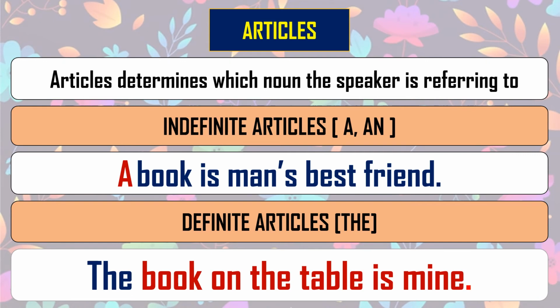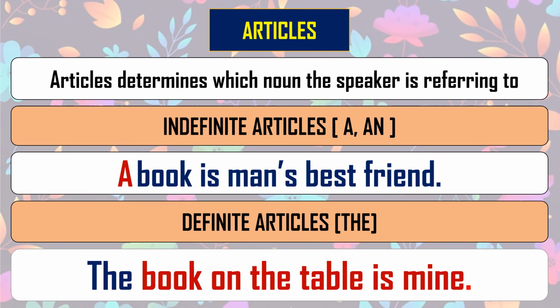The book on the table is mine. Which book is mine? The book which is on the table. So we are talking definitely about some book which is placed on the table. So this is known as the definite article. In this way, in a phrase or in a sentence, we use the determiner articles before the noun. Here book is a noun. So a, the, they are the articles. The first type of determiner is articles.